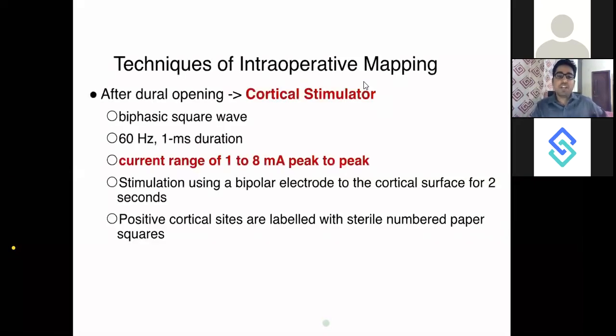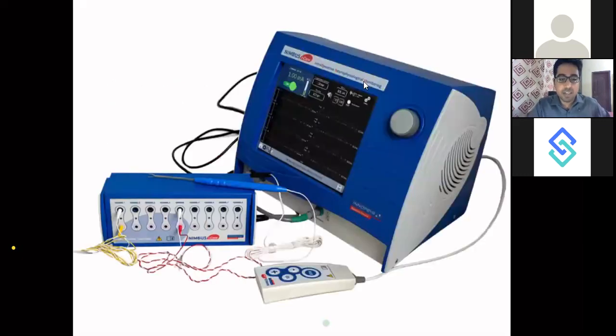Now the techniques of intraoperative mapping are, first of all, you use a cortical stimulator. You can see this is a bipolar cortical stimulator. It produces an electrical current which is, let's say, 1 milliampere. You can have current between 0.5 milliampere to 8 milliamperes. So this is an MCQ.